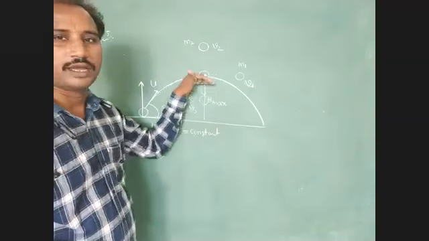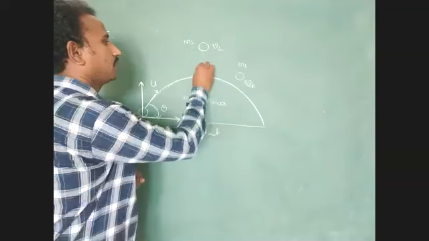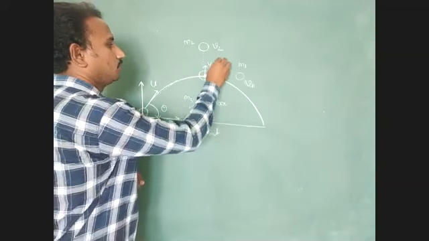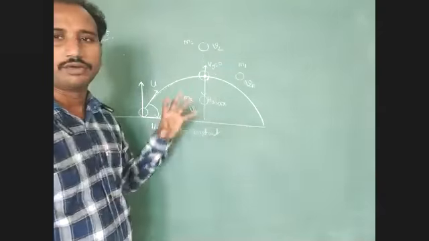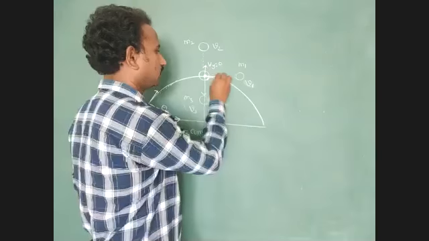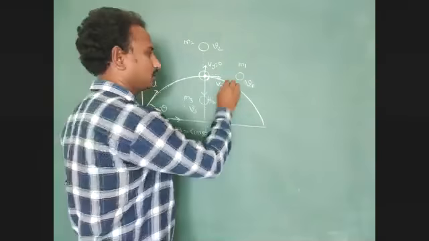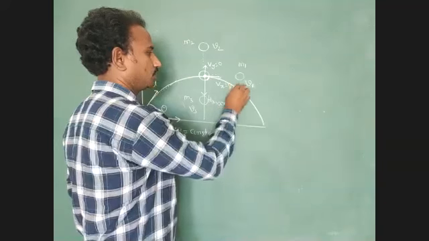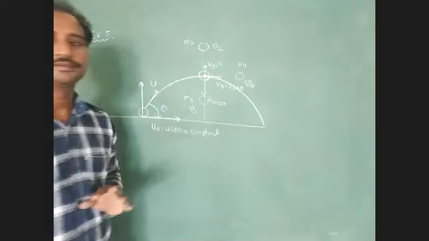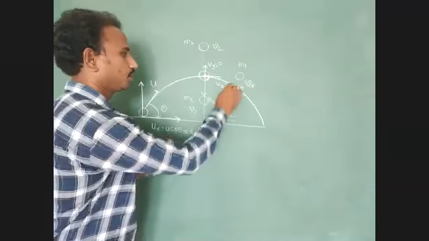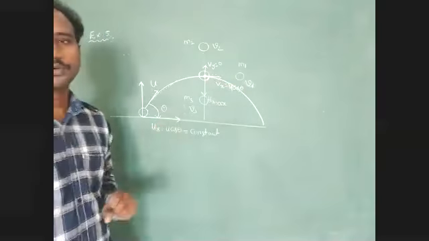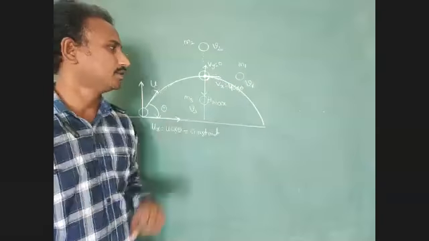Finally, it reaches the maximum height. There its vertical component of velocity Vy equal to 0, but the horizontal component of velocity Vx is not equal to 0. That value is equal to U cos theta. So we have to identify this point.